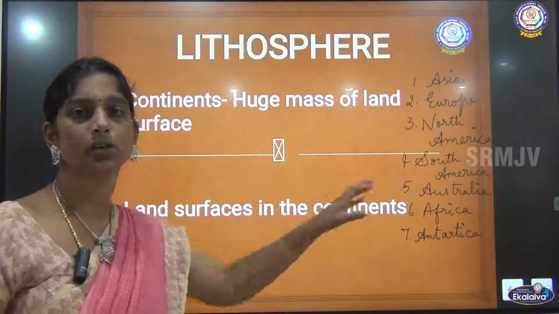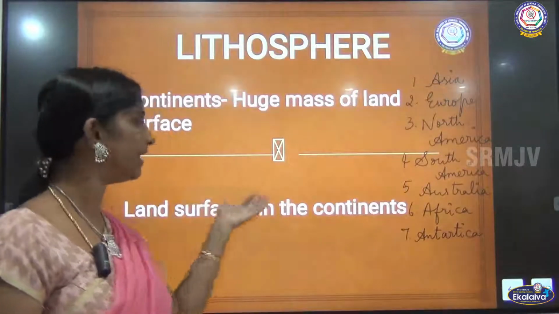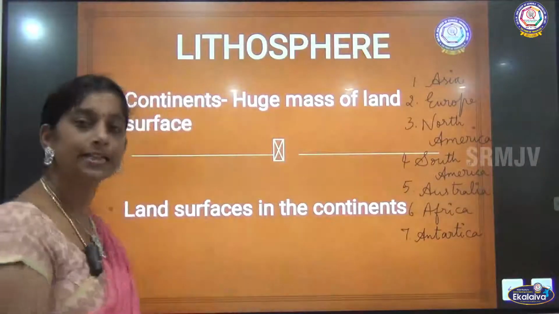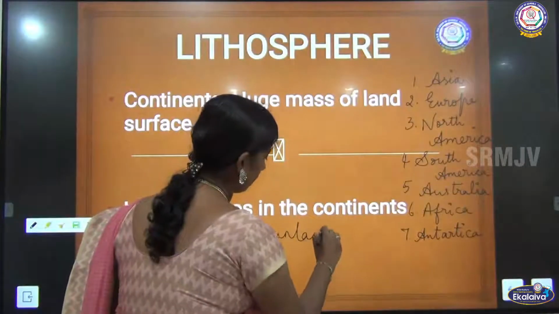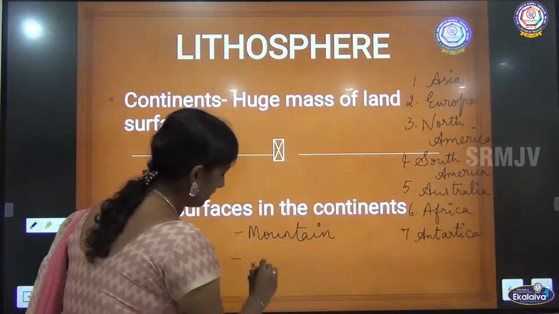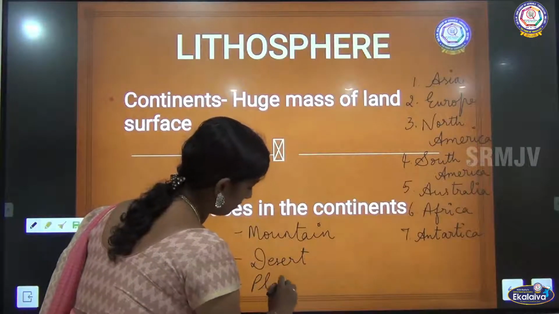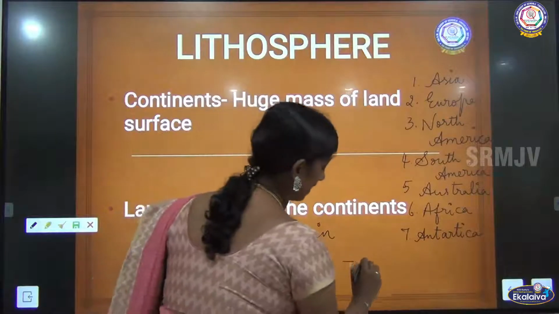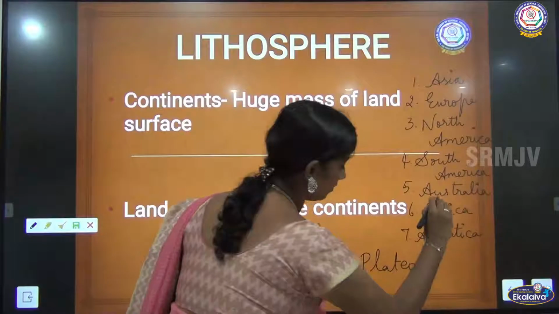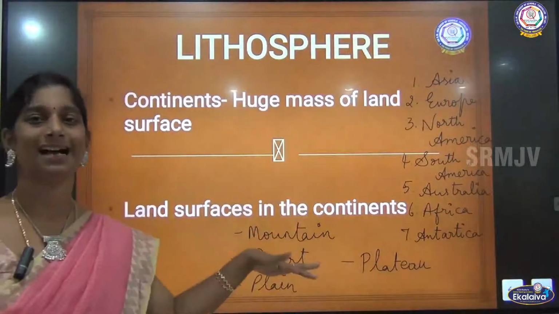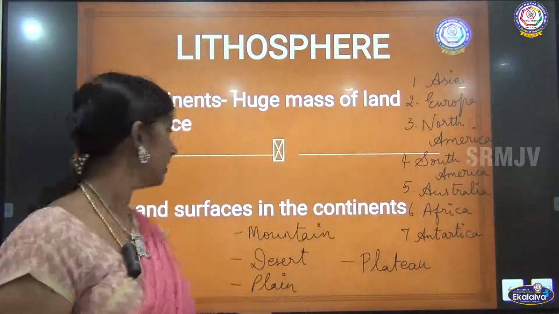All these continents come under lithosphere. And what are the surfaces of land? It can be a mountain, it can be a desert, it can be a plain, it can be a plateau, right? All these are there in the continents. All these put together form the lithosphere, right?